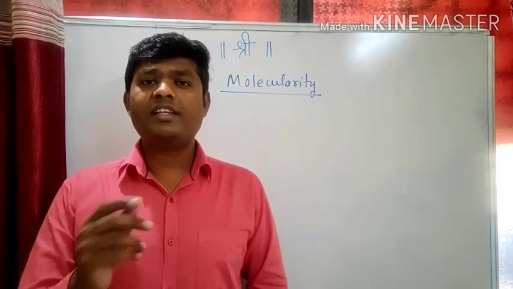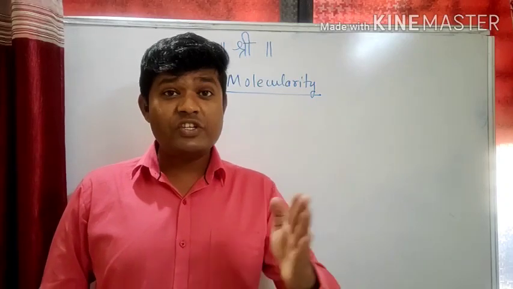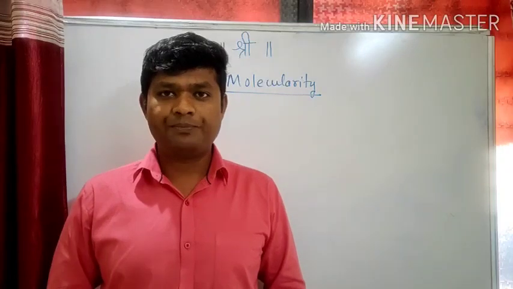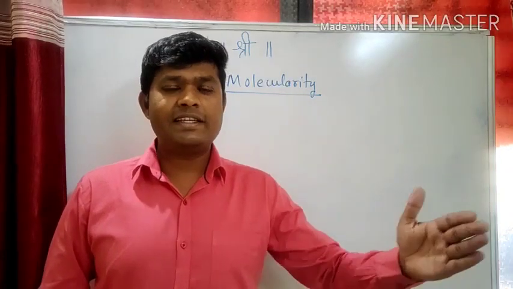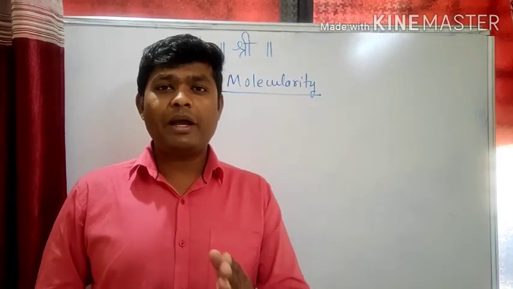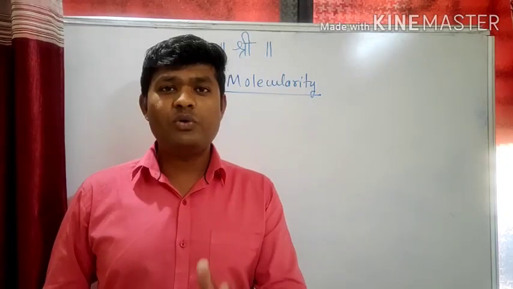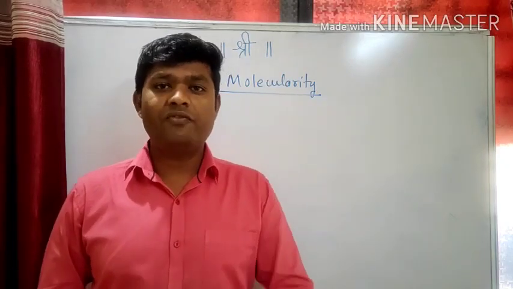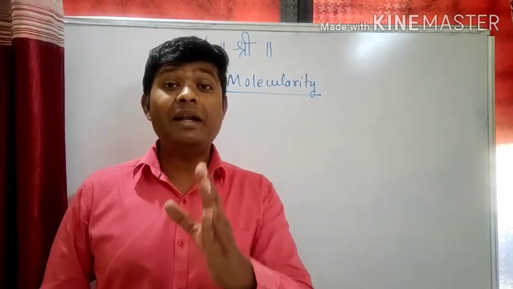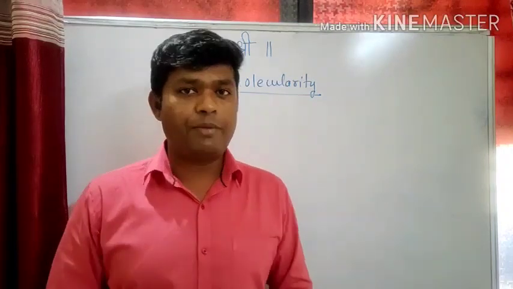Now friends, to understand the molecularity of the reaction, first of all you should know whether the reaction is taking place in a single step or it is taking place in multiple steps. If there is a single step pathway, then you can guess the molecularity directly by looking at the number of molecules. And if it is a multi-step reaction, then first of all you have to predict the slow step of the reaction. Out of many steps which are involved in a multi-step reaction, you have to predict the slow step. Let us see the concept properly.